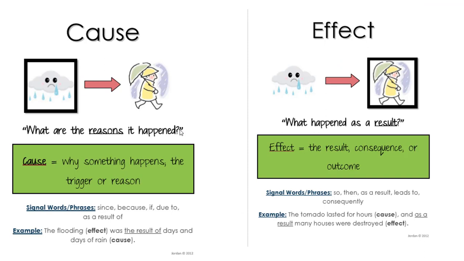So the cause is the reason it happened. The effect is what happened as a result. So why something happened, the trigger or the reason, gives you the effect, the result, the consequence, or outcome. Because you didn't do your homework, you will miss recess. That's the effect. Because you didn't study for your test, the effect is you failed the test.